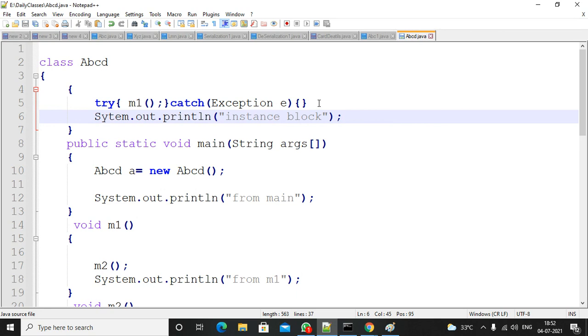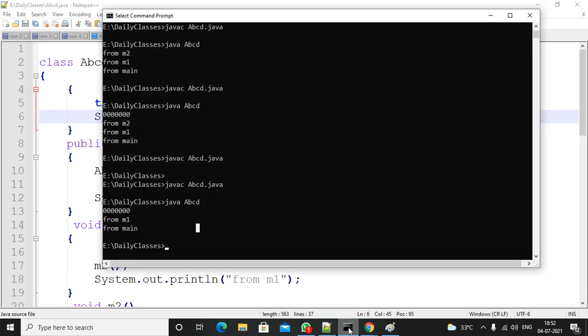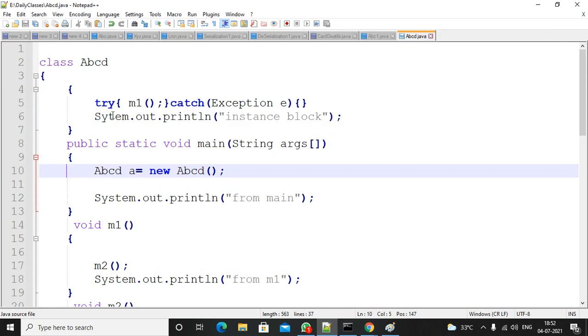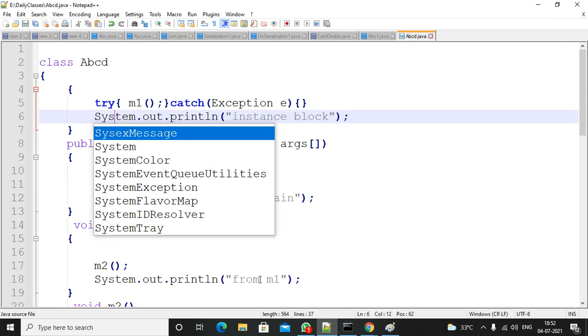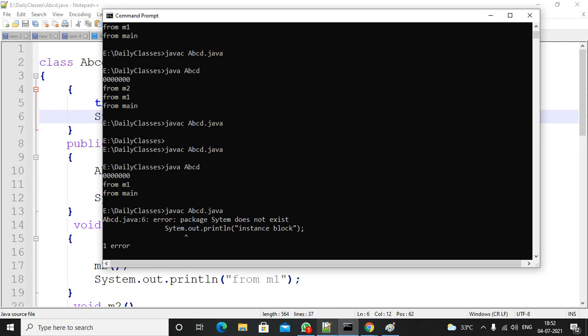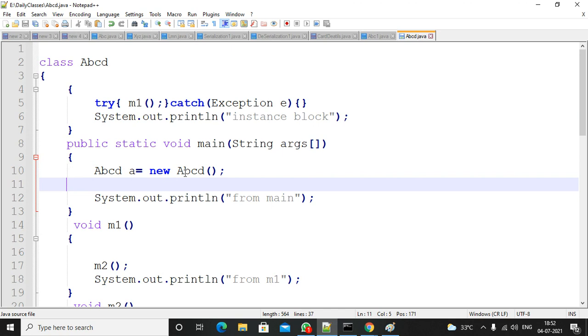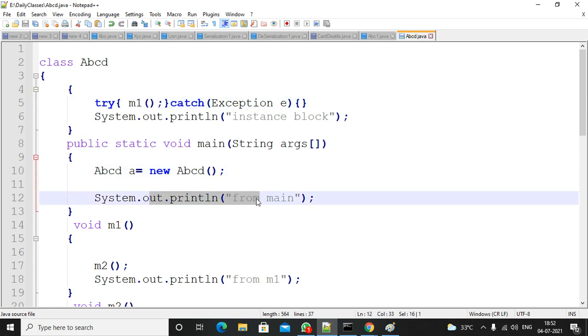Right. So, instance block. Please concentrate, this is important. Spelling mistake, SYST. Compile, execute. So you are getting the instance block output only, and after that the main method. Why? Because you created the object, at that time the instance block is executing. After that, the remaining statements of the main method are executing.